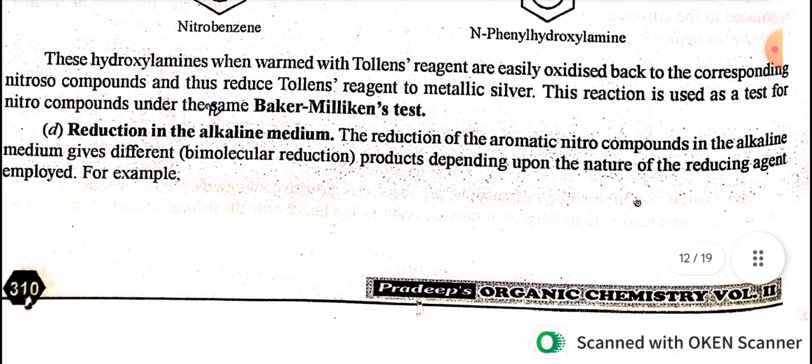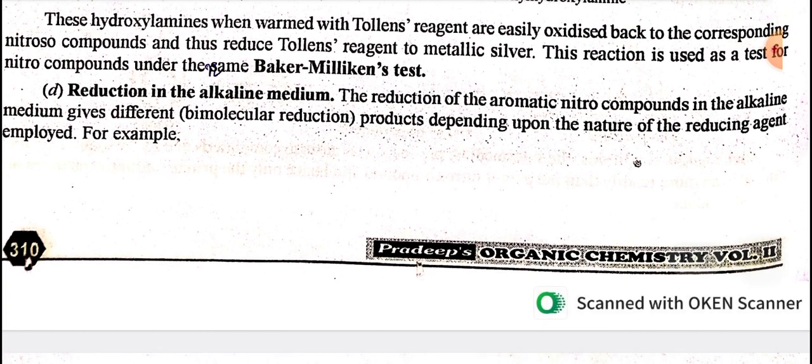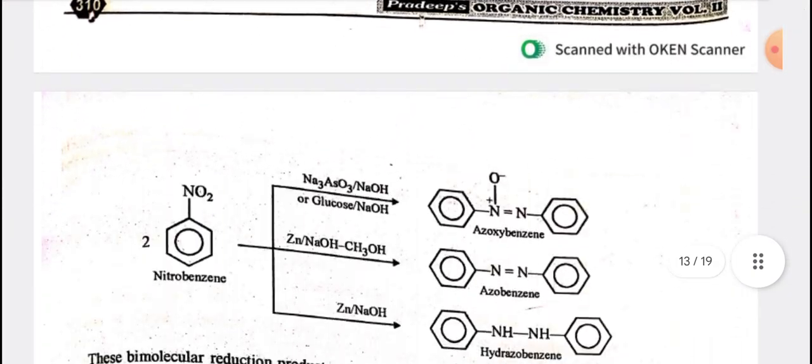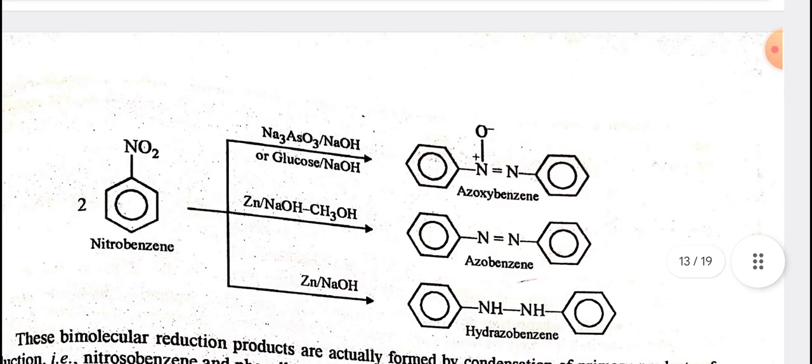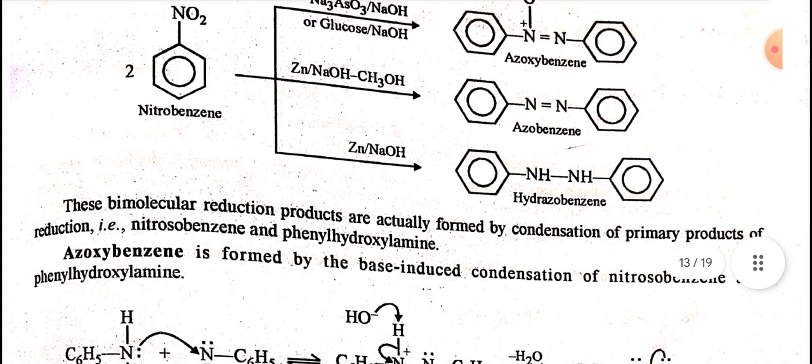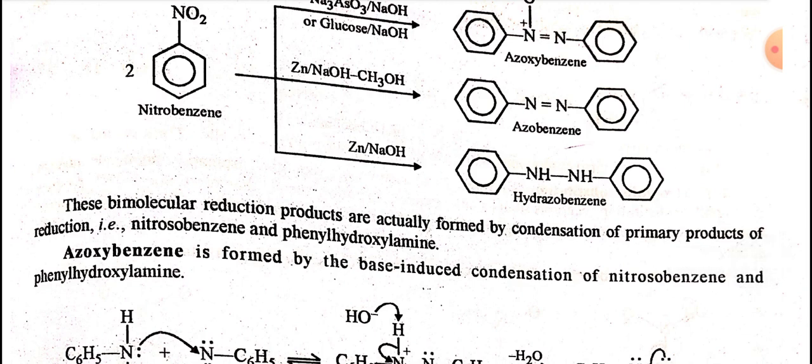Reduction in alkaline medium. The reduction of aromatic nitro compounds in the alkaline medium gives different, that is bimolecular reduction, products depending upon the nature of reducing agent employed. Nitrobenzene, when reacted with sodium arsenite and NaOH or glucose in the presence of NaOH, gives azoxybenzene. When nitrobenzene reacts with zinc and NaOH in the presence of methanol, it gives azobenzene, and when nitrobenzene reacts with zinc in the presence of NaOH, it gives hydrazobenzene.